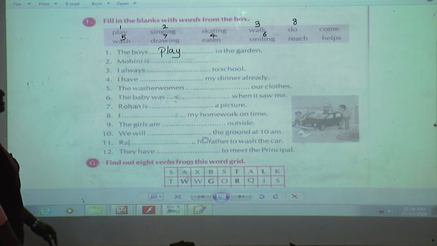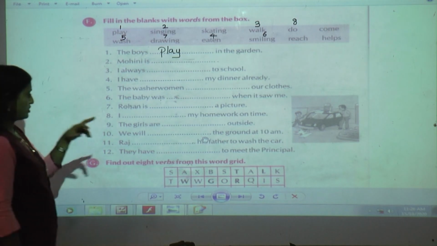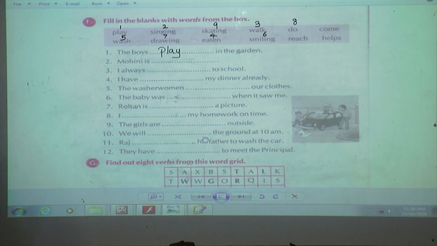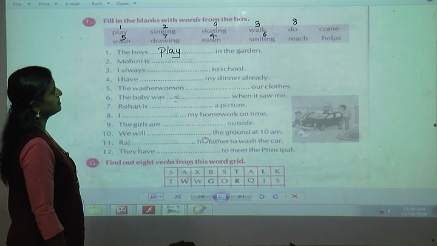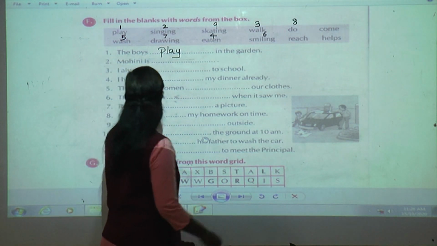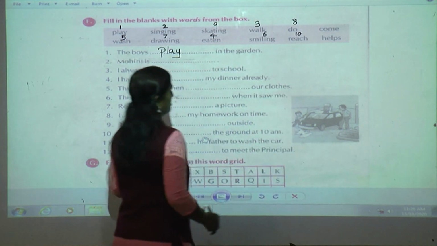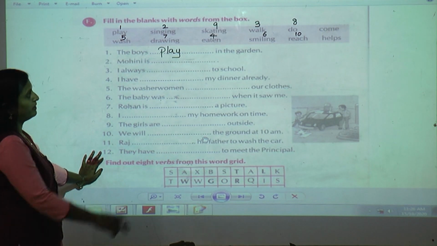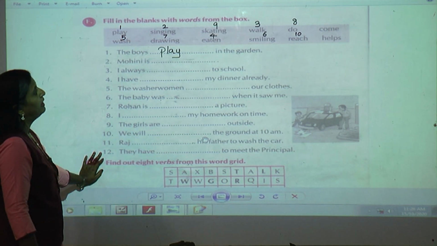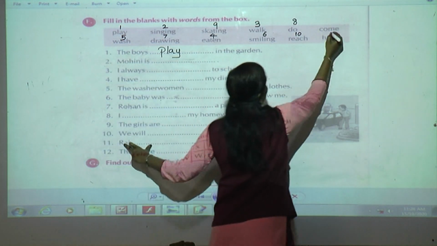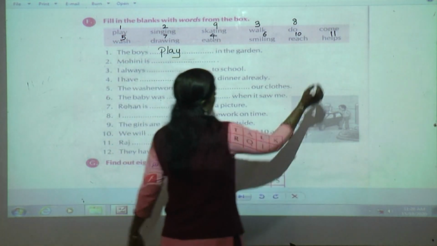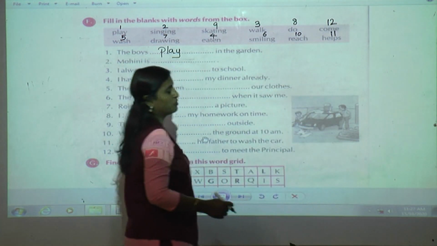The girls are dash outside. They are skating. Next, we will dash the ground at 10 a.m. So what is the answer? Tenth, we'll reach. Raj dash his father to wash the car. What is Raj doing? He is helping. Fifth, they have come to meet the principal. And in this way we have finished all the 12 fill in the blanks.